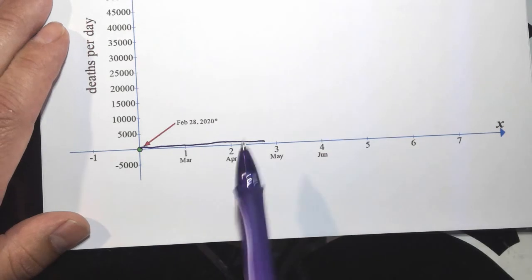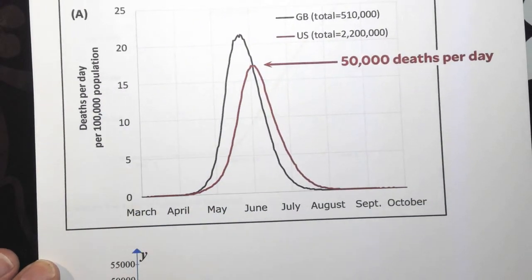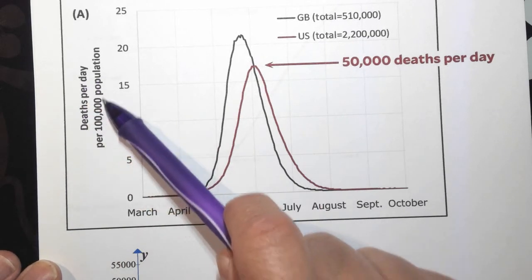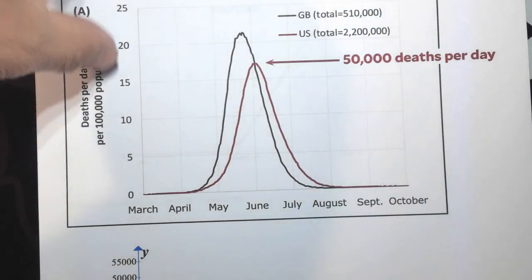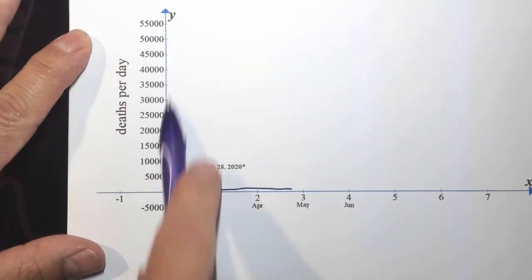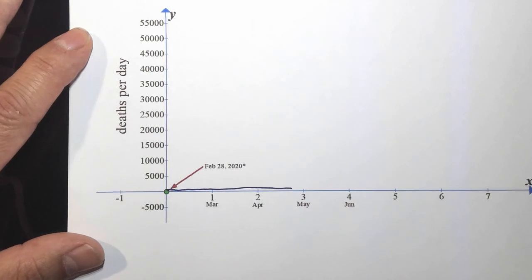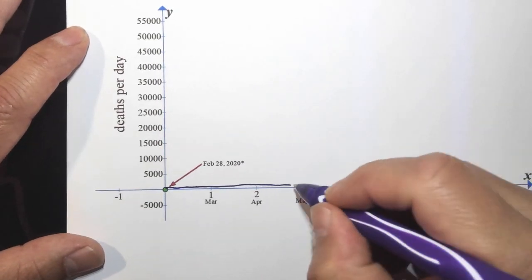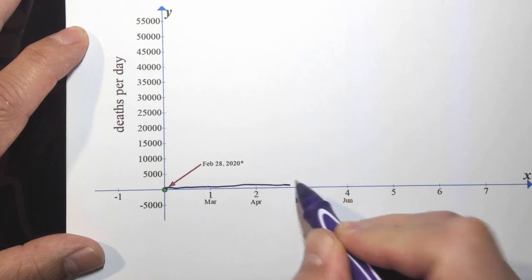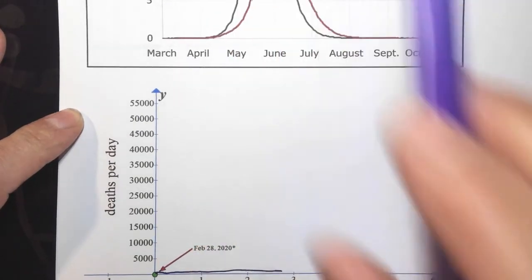Oh, by the way, why am I regraphing it? Because this is another thing that they do to confuse people. This is deaths per day per 100,000 population. So, the graph that I'm going to show you is just pure raw numbers. It's not trying to confuse you or anything, it's just deaths per day. Okay? And right around, we'll say early May is when it just goes nuts, right?